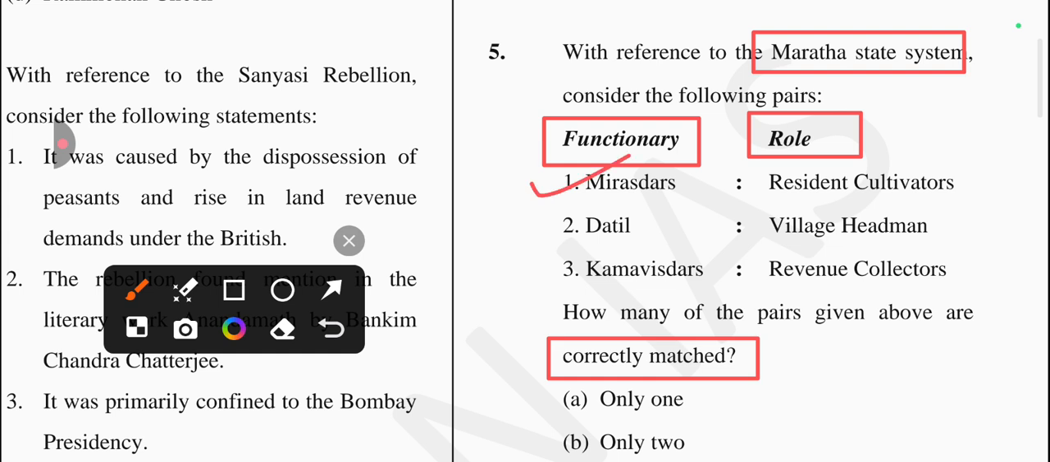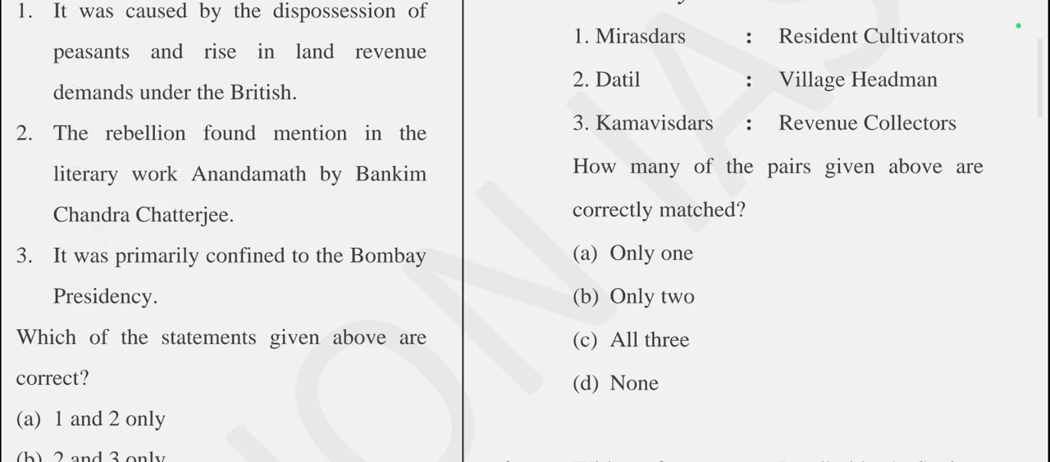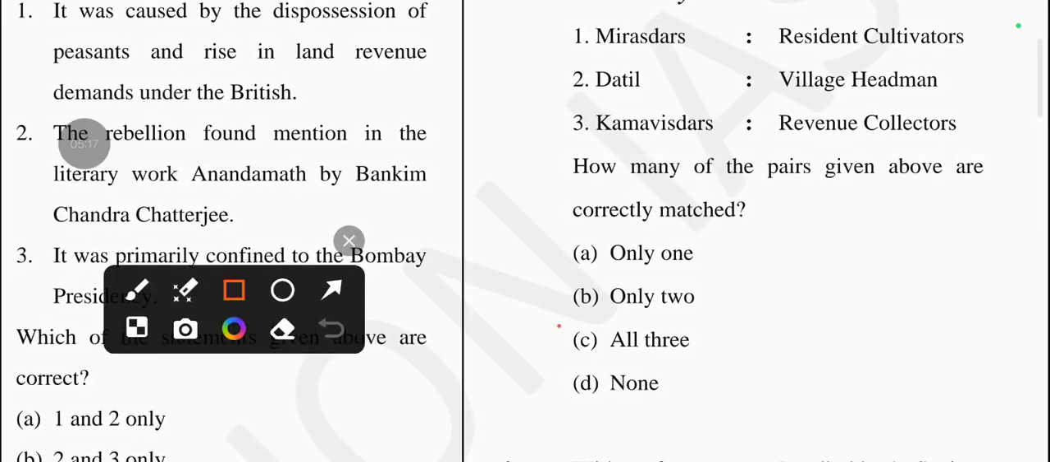Next one is Patil is related to the village headman. Actually, it's not Datil, it's a Patil. Okay, Patil is related to the village headman. Yes, it's also correct. Next one is Kamvishdars, also related to the revenue collector. Yes, it's also correct. So, answer for this question will be option number C. All three statements are correct.